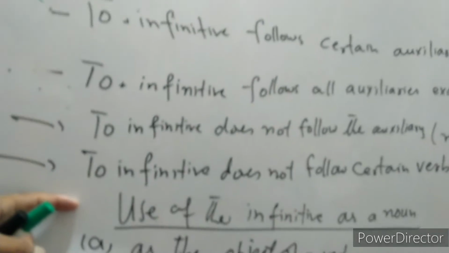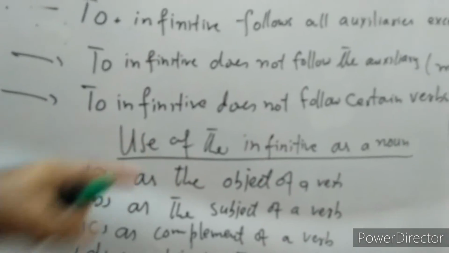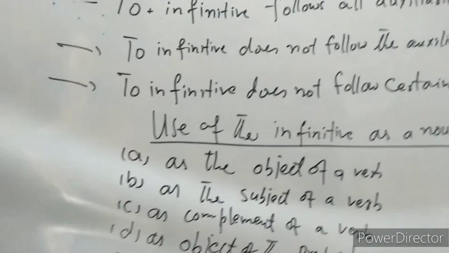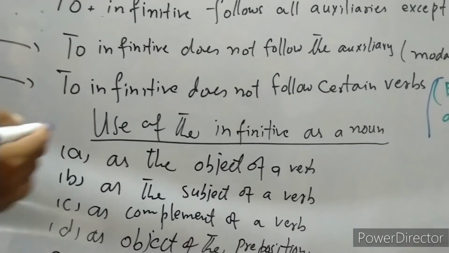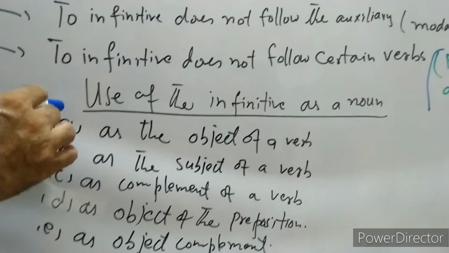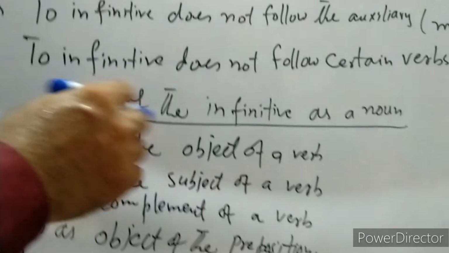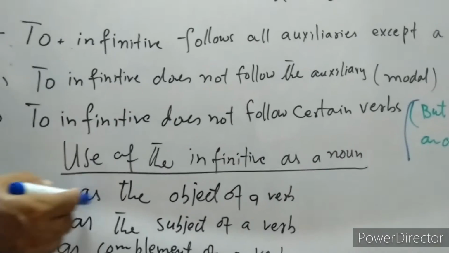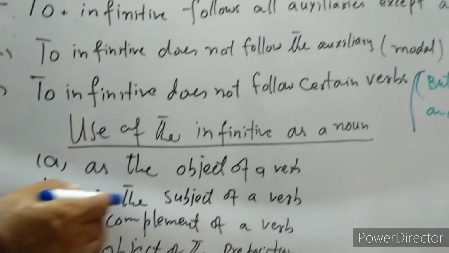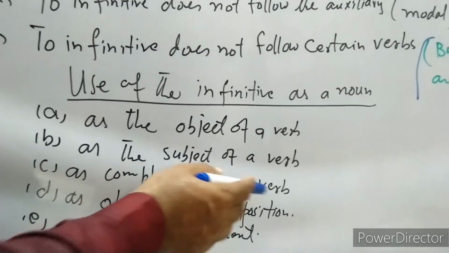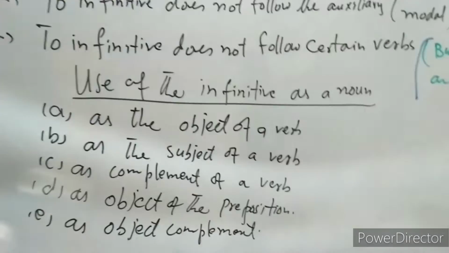Look here. So we have some functions of the infinitive. Use of the infinitive as a noun. So what is the function of a noun? What are the functions of a noun? They are the functions of an infinitive. It can be used as the object of the verb, as the subject of a verb, as complement of a verb, as object of the preposition, as object complement. I will give examples one by one.